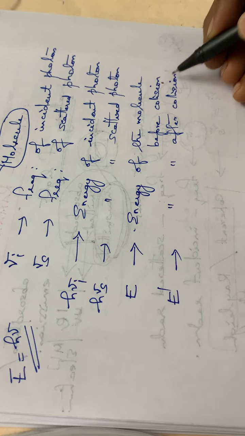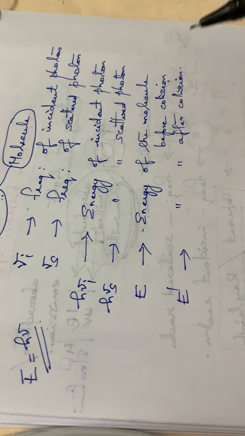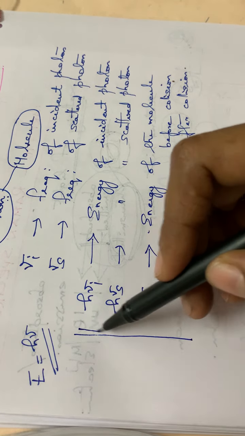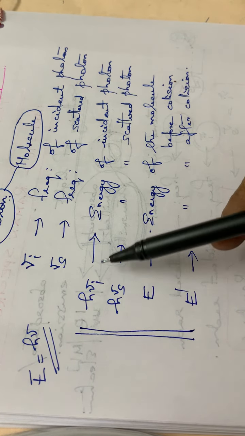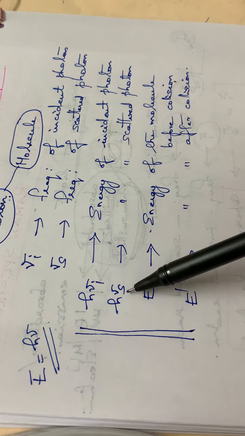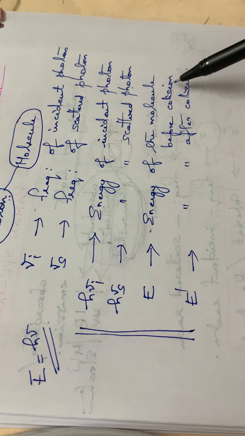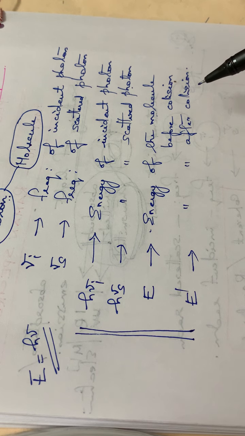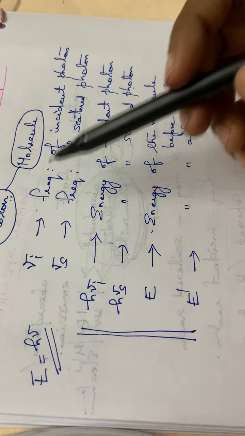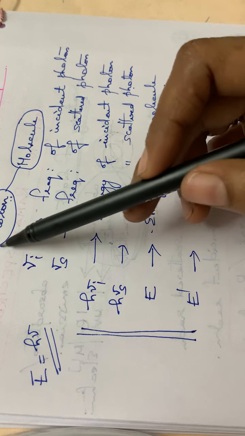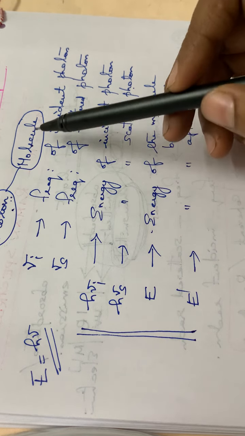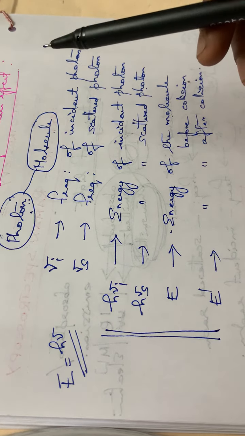So these are the points you have to note down: h nu I is the energy of the incident photon, h nu s that of the scattered photon, E is the energy of the molecule before collision, and E dash is the energy of the molecule after collision. That means we considered the energy of the photon as well as the energy of the molecule.